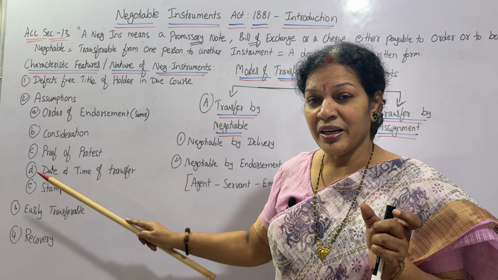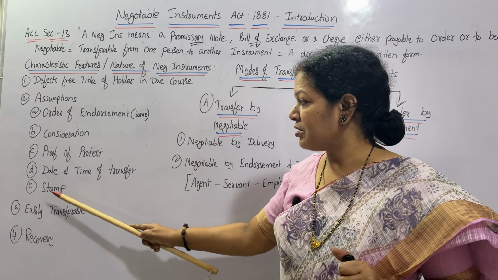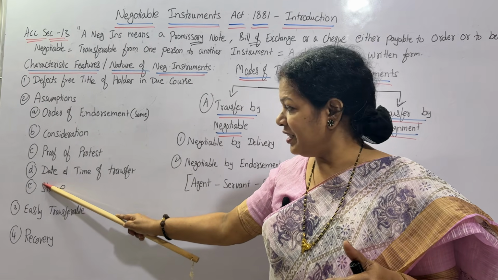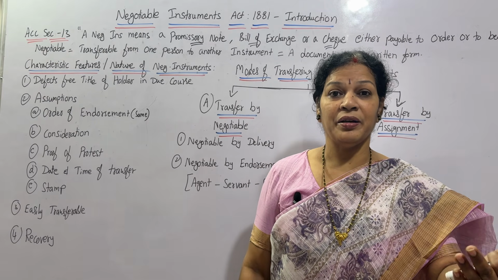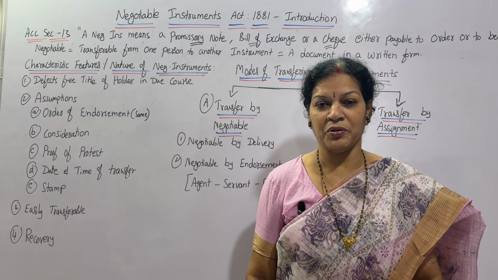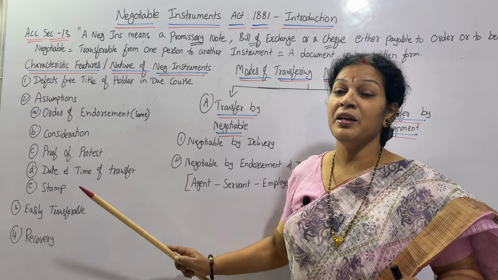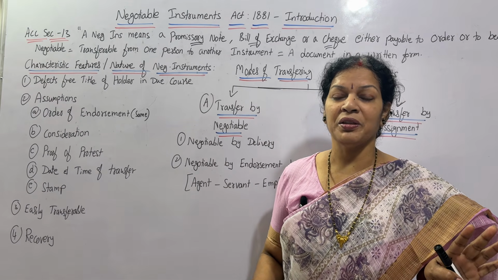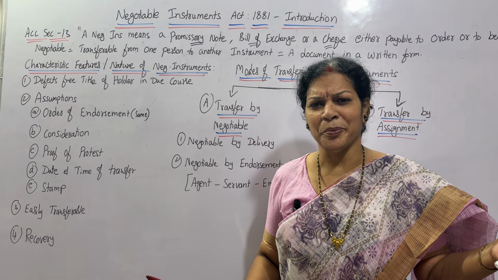And whenever you are writing any negotiable instrument, any of these three things, it should contain the date and time of transfer. When are you going to transfer this amount? A particular transfer date and time must compulsorily be mentioned. Without mentioning this, it is not valid. It becomes indefinite.